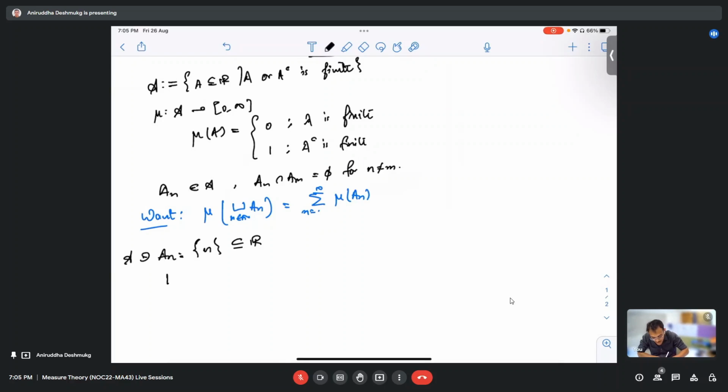What I am saying is, what about the measure of this union? This is a disjoint union, right? That would also be zero, because it's a union of singletons. Oh, yeah, sorry, sir. Actually, unions need not be inside the algebra. We have to assume one more thing, that this is true whenever this union of A_n is inside it.